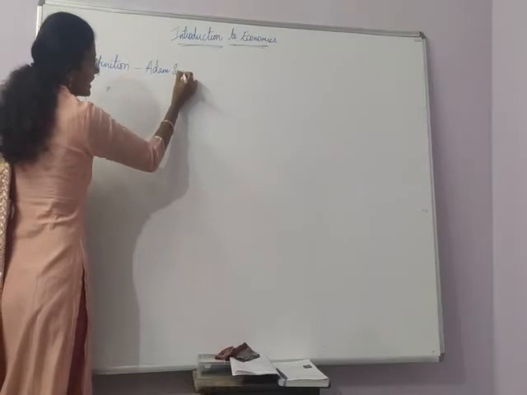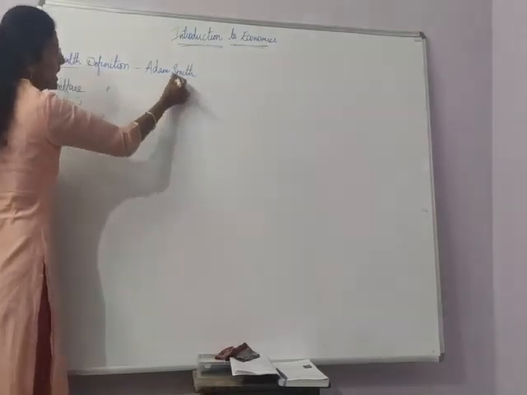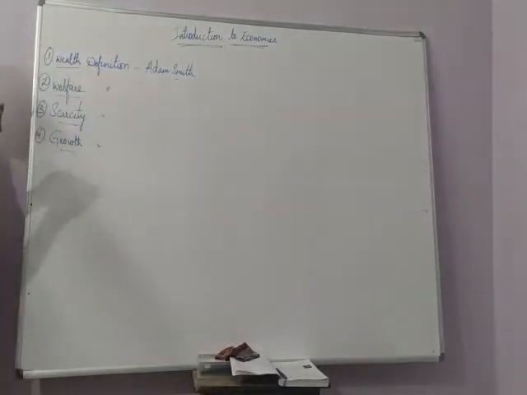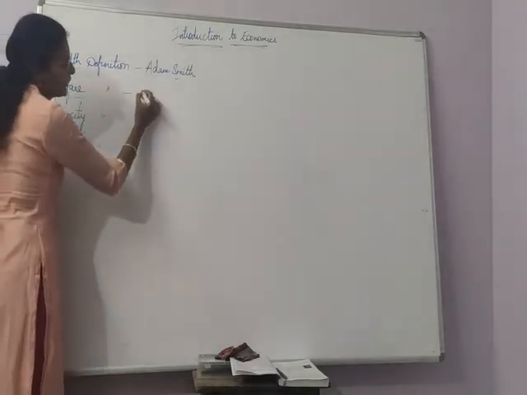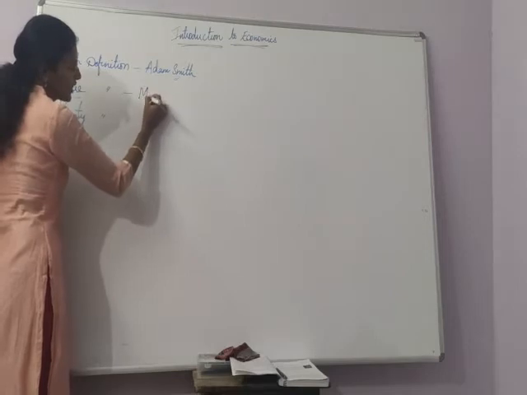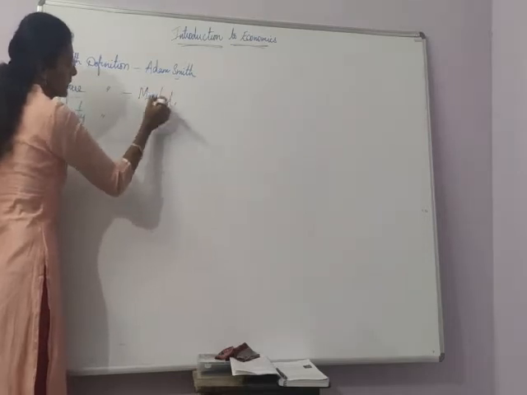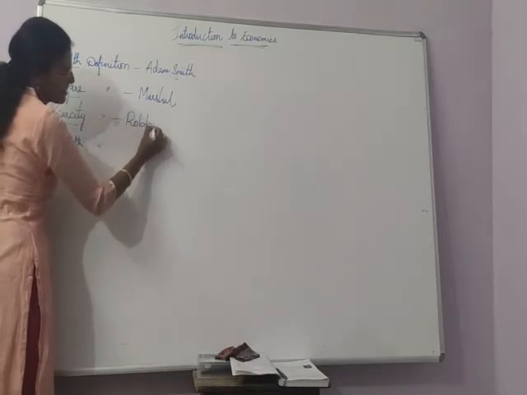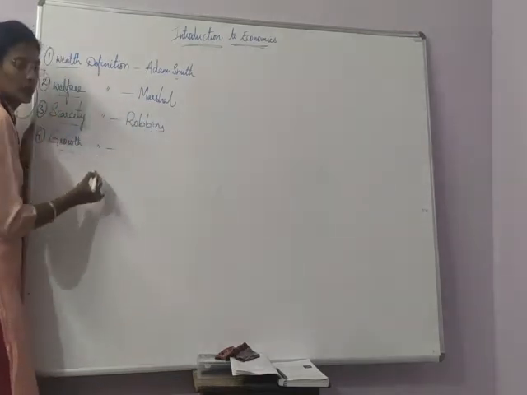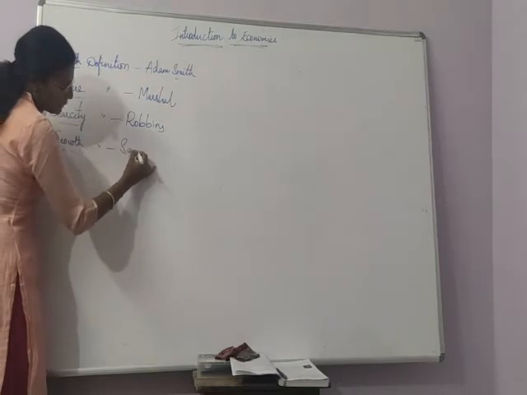Yesterday I even said that he is known as the father of economics because he separated economics from other social sciences. The welfare definition is given by Alfred Marshall, the scarcity definition is given by Robbins, and the growth definition is given by Samuelson.